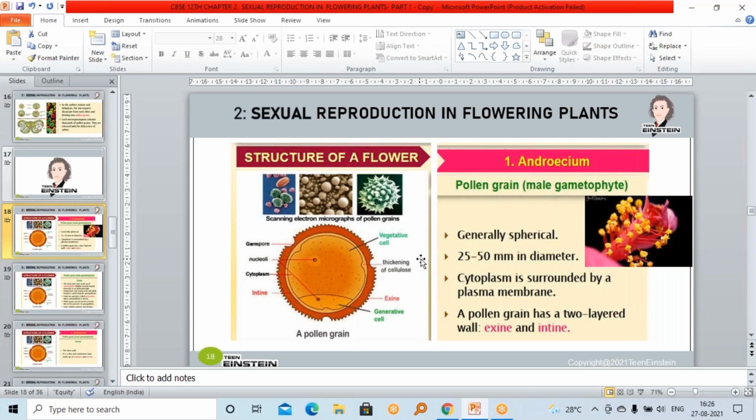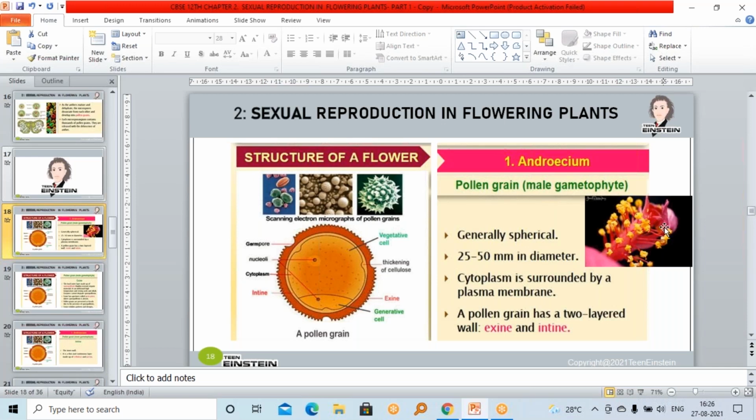The diameter of a pollen grain is around 25 to 50 micrometers.